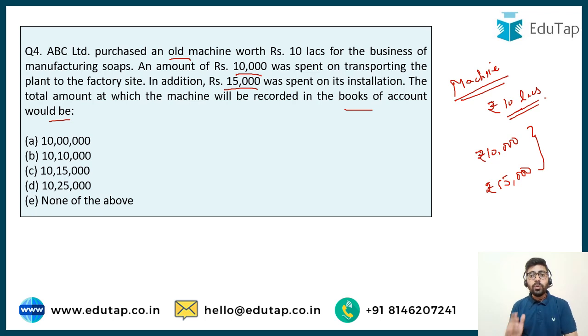So he's asking you, at what price should I record the machine? Should I record it at rupees 10 lakh only? Should I record it at a different value? Should I add both of these figures as well? Or should I add one of these figures into my costing? So what should be the cost of the machinery? This is being asked to us.